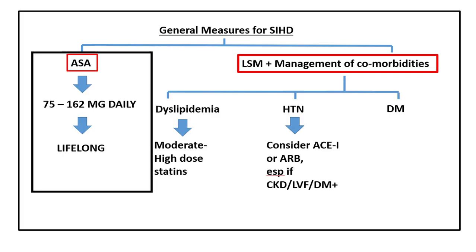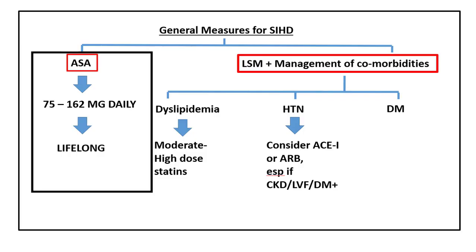The general measures. This will include the administration of low-dose aspirin, which could range from 75 to 162 milligrams daily. This has to be given to the patient lifelong. In addition to this, the patient should institute lifestyle modifications, diet and exercise, together with the management of comorbidities that can increase the risk of ischemic heart disease, like dyslipidemia, hypertension, diabetes, and so on. So these are the general measures that the patient needs to be started on.